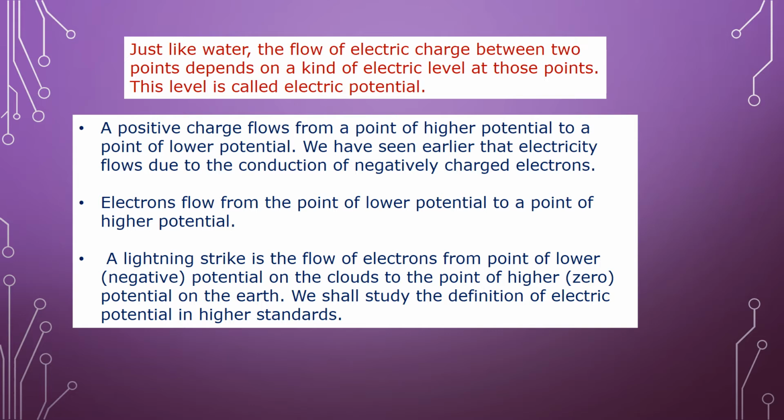Now in case of a lightning strike, there is a flow of electrons from a point of lower potential on the clouds to the point of higher potential on the earth. Lower potential means negative potential, and higher potential means zero potential on the earth. So we shall study the definition of electric potential in higher standards.